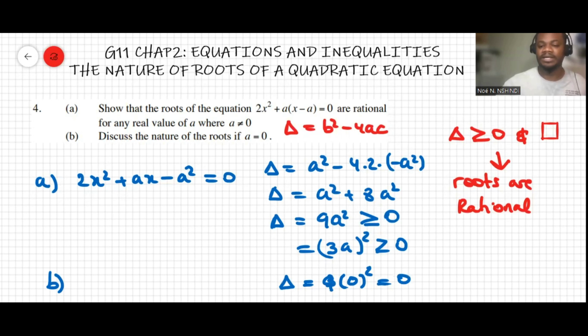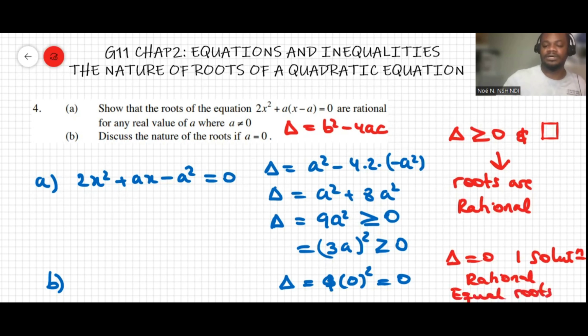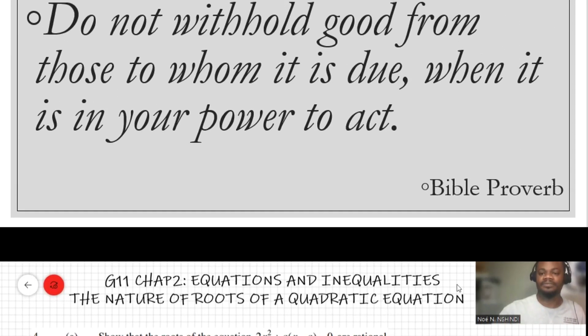So if delta equals 0, then there is one solution, and that solution is rational. Or we say one solution, or we can say equal solutions, okay? Equal roots, and that root is rational.